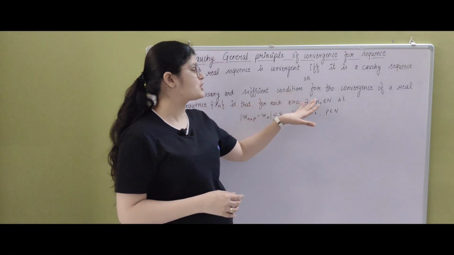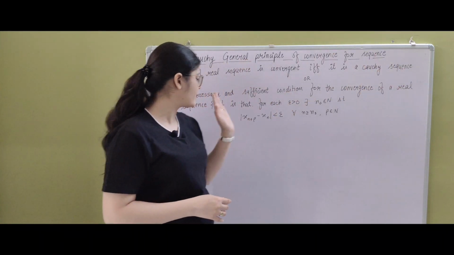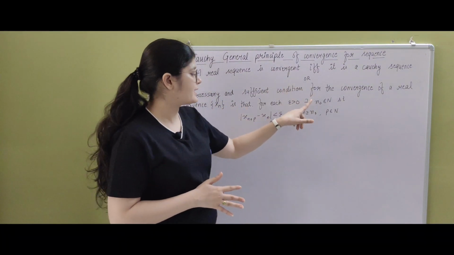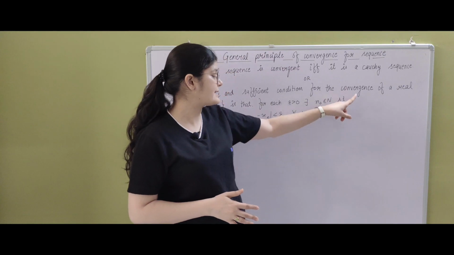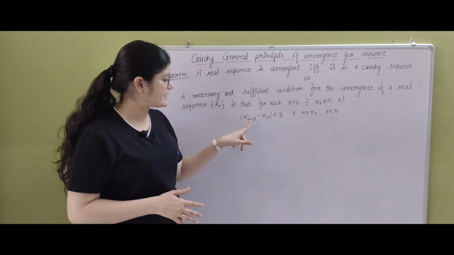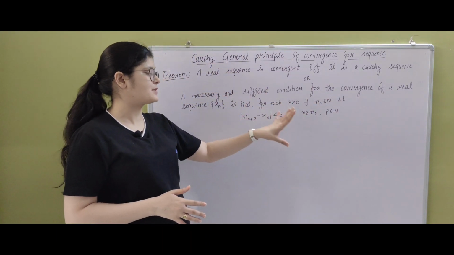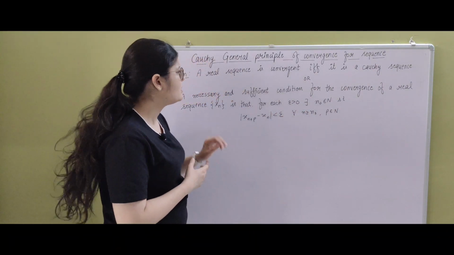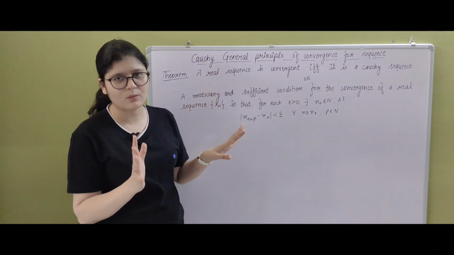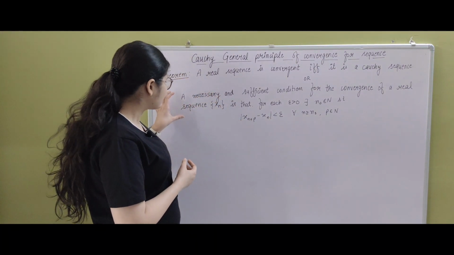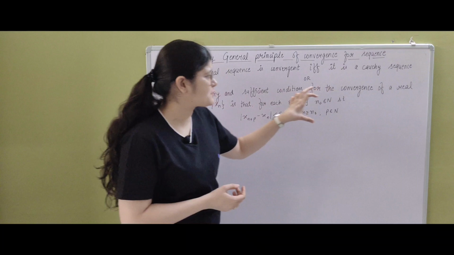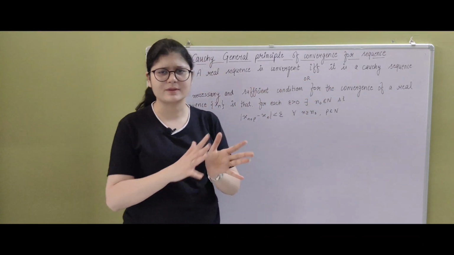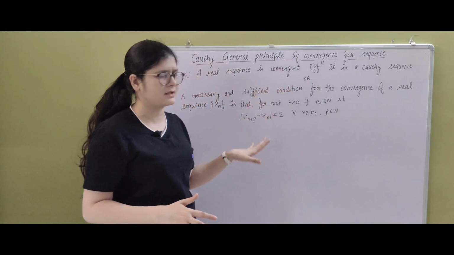A necessary and sufficient condition for the convergence of a real sequence xn is that for each epsilon greater than 0 there exists n naught belonging to capital N such that mod of xn plus p minus xn is less than epsilon for all n greater than n naught and where p belongs to N. So you can use either way, and this is just an expansion form of the definition of a Cauchy sequence or a convergent sequence. That's it. There is no such difference between the statements.